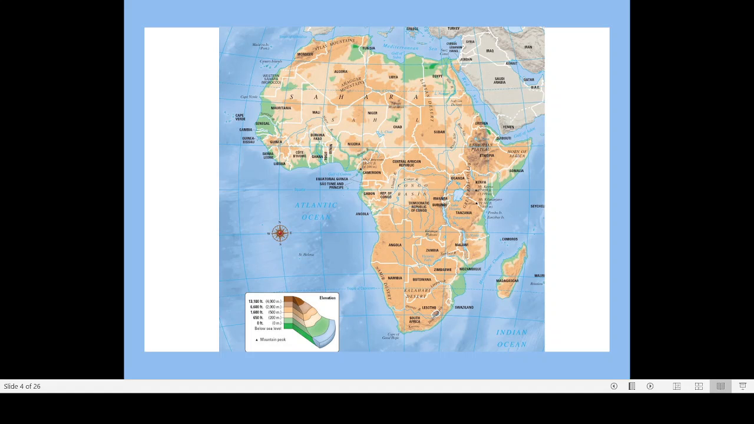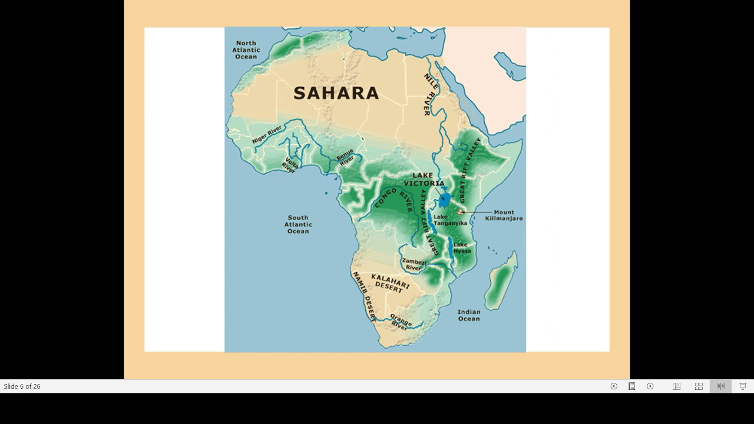So here you can see this is the equator. In this region there are a lot of forests. These green areas are all forest. You can see that in this map, the green portions are all forest, and in the Congo also there are forests. Here also there are a lot of forests.